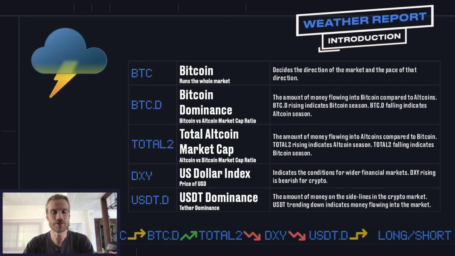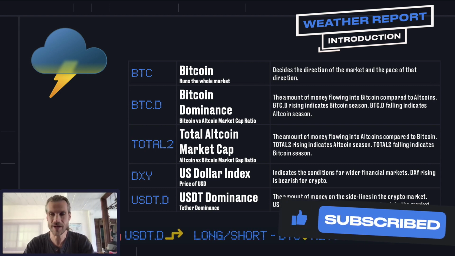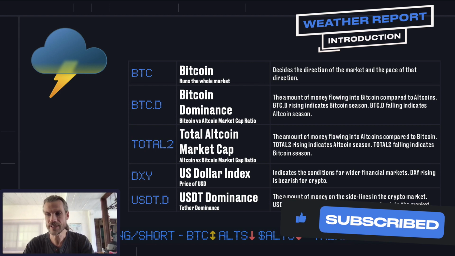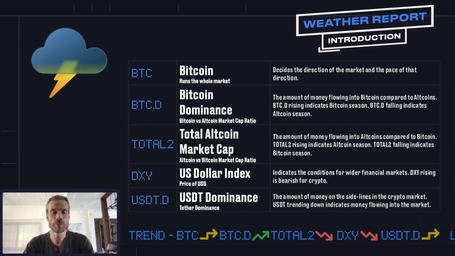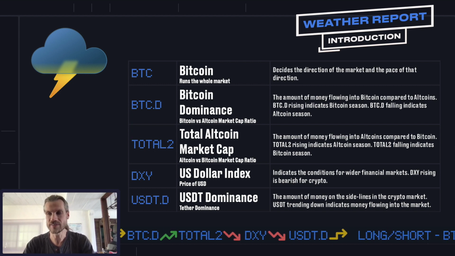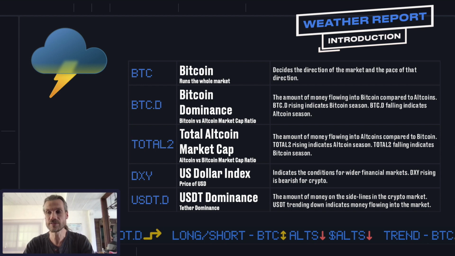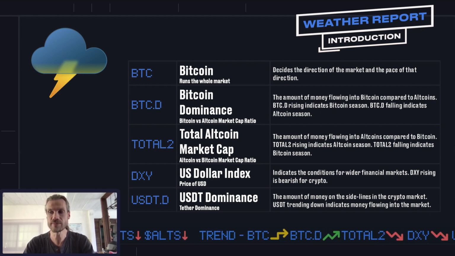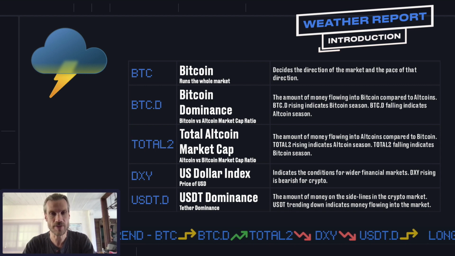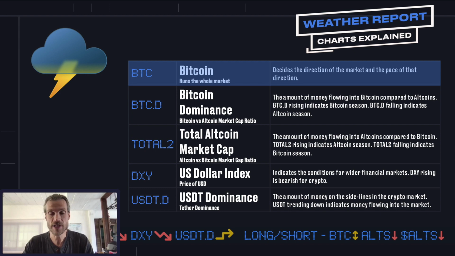Welcome to your Crypto Weather Report, where we discuss current trading conditions in the crypto market, the direction of the money flow, and how it can give you the edge you need to improve your success rate. We'll be running through these 5 charts to gauge current market sentiment whilst highlighting points of change and points of continuation for each one, so you know exactly what to look for to preempt any shifts in the current trading weather.